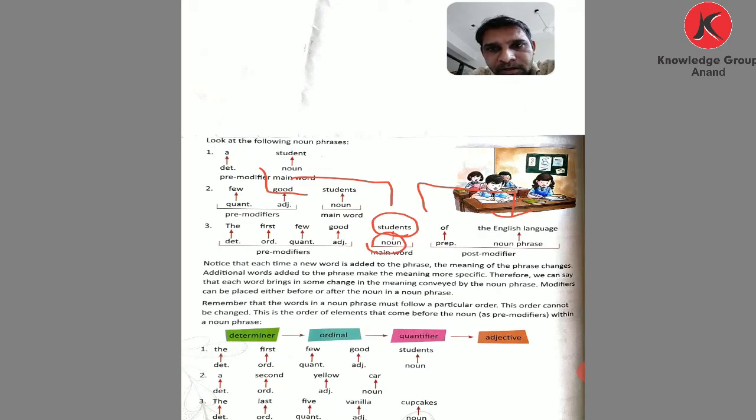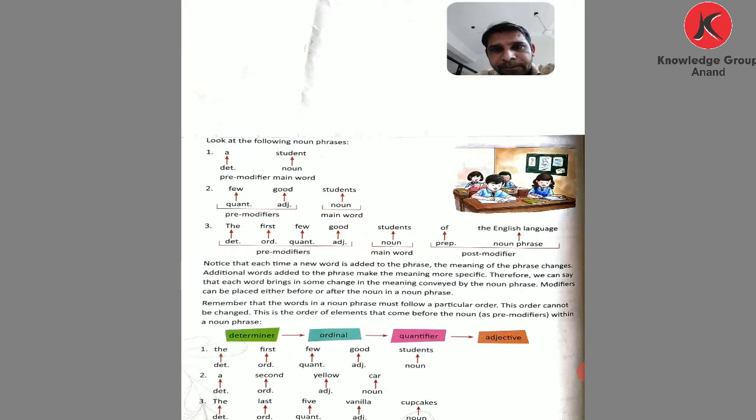Here the is a determiner, first an ordinal number, few a quantifier, good an adjective, and then the noun. What comes before the noun is the pre-modifier, and what comes after is the post-modifier. After students comes a preposition and then the English language, which is a noun phrase. So the main word is the noun, before it the pre-modifier, after it the post-modifier.